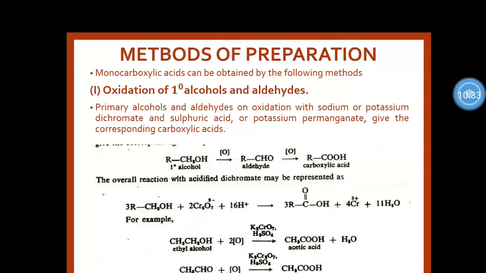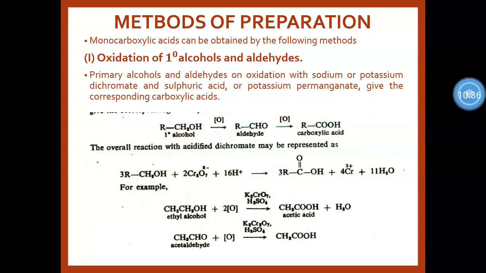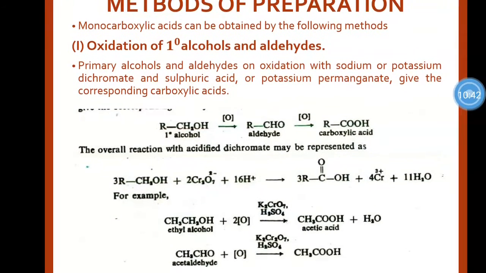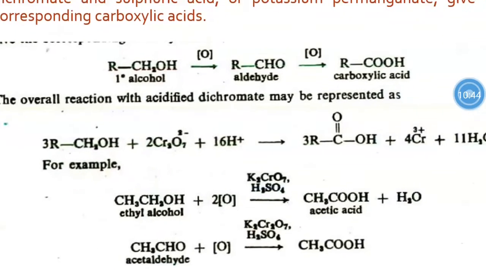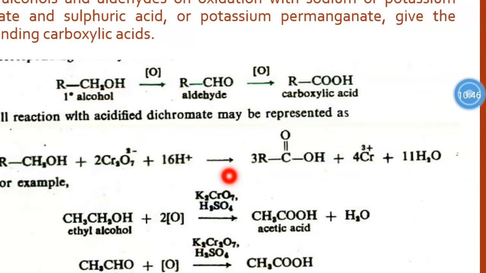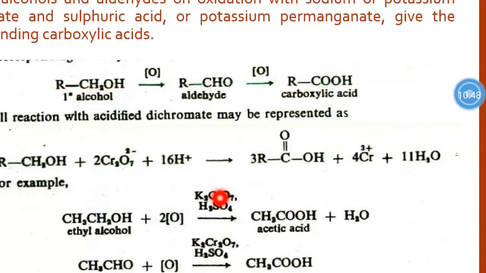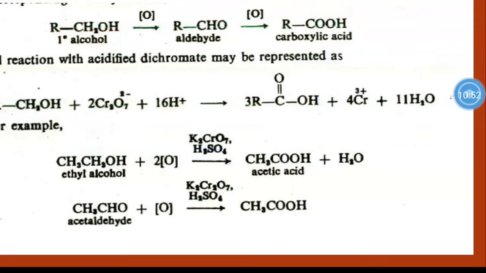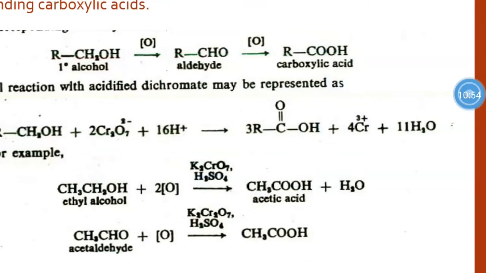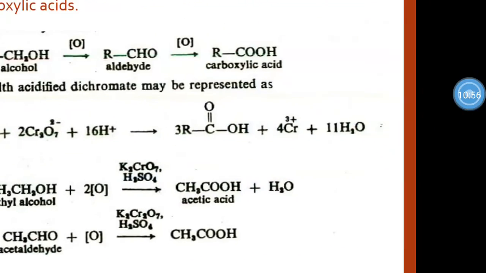The overall reaction with acidic dichromate may be represented. For example, ethyl alcohol with potassium dichromate and concentrated sulfuric acid gives acetic acid. Another example is acetaldehyde, which again gives acetic acid.